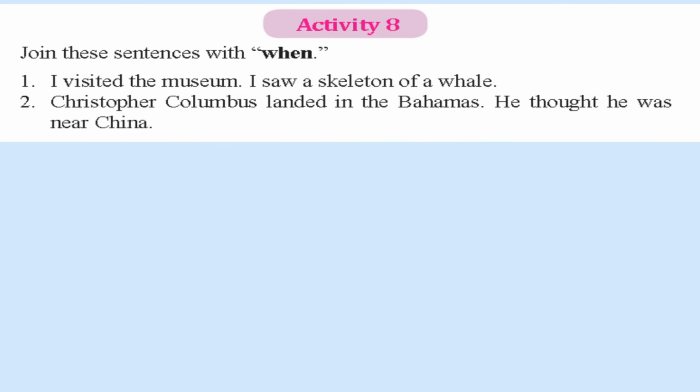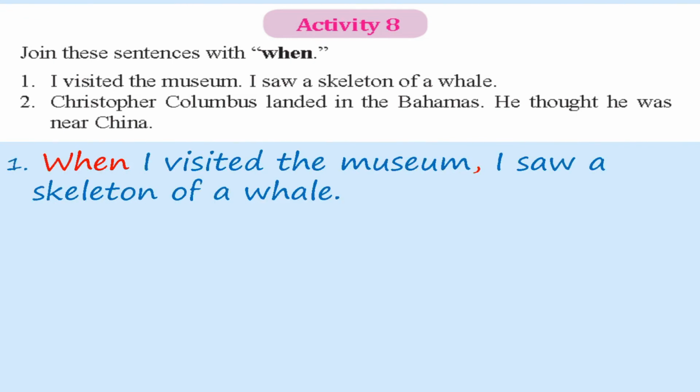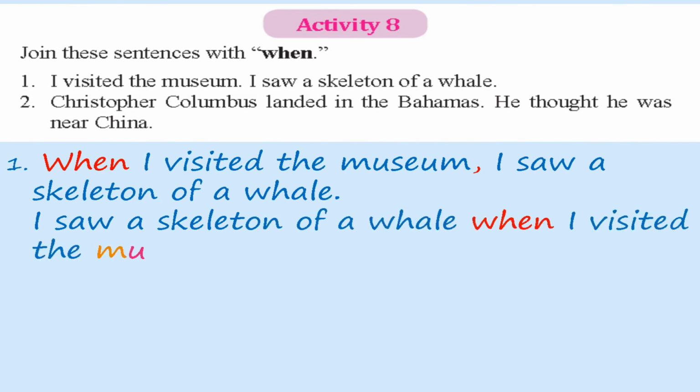Here's the activity 8. Join these sentences with when. First one. I visited the museum. I saw a skeleton of a whale. How can we write? When I visited the museum, I saw a skeleton of a whale. Another way, I saw a skeleton of a whale when I visited the museum.